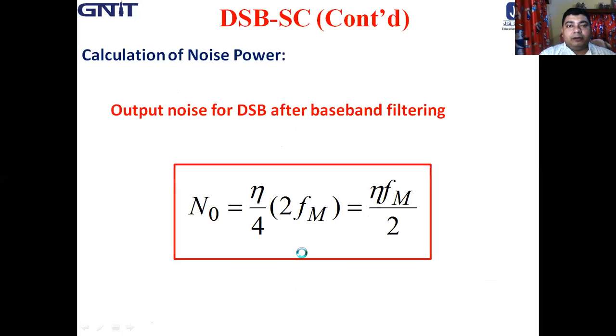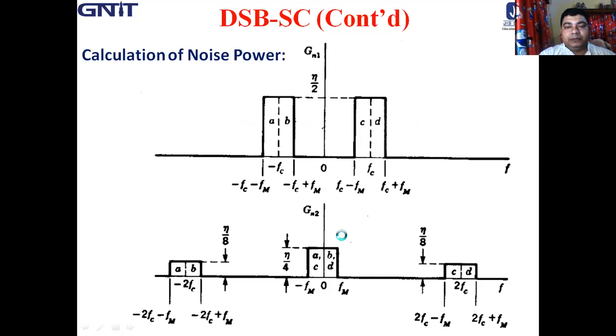So what is the output noise power? Output noise power for the DSBSC signal after the baseband filtering, because only this part passes through the baseband filter, and this AB part and this CD part, that is eta by 2 and this eta by 2, are rejected because the baseband filter has a spectrum of minus fm to plus fm.